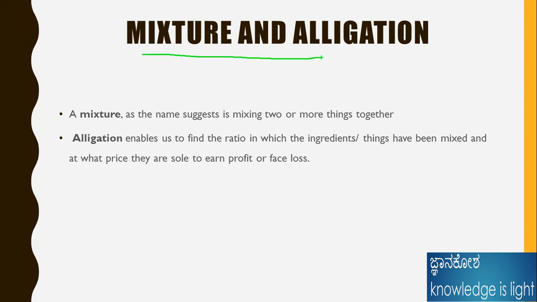Okay, let's start the session with respect to what is mixture and allegation. Mixture is nothing but the mixing of two or more things or components. Allegation is nothing but finding out the ratios in which components have been mixed at a rate of profit or loss. Whether it is profit or loss, we need to find out the ratios of mixing of the components. Okay, let's take the problem. We will understand what the thing is.